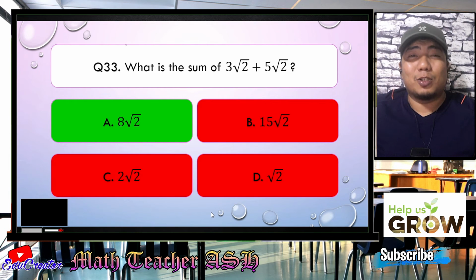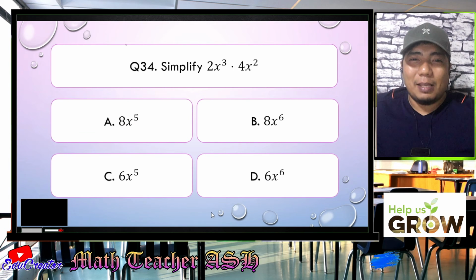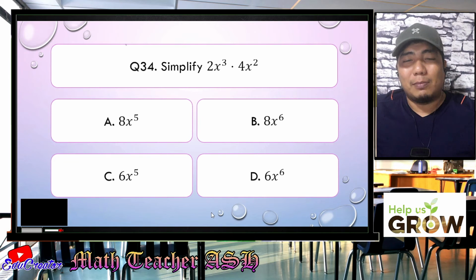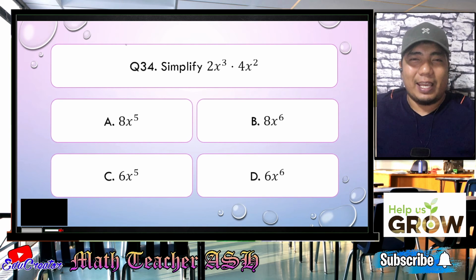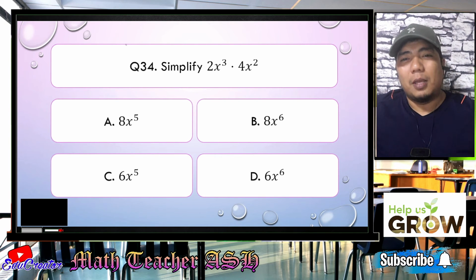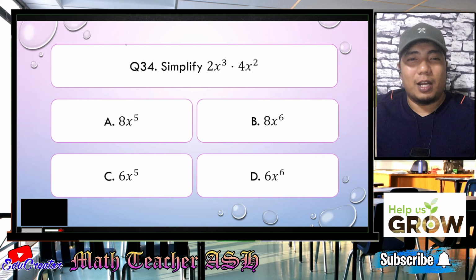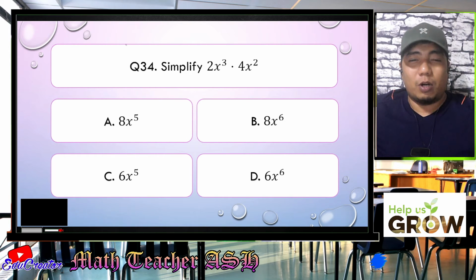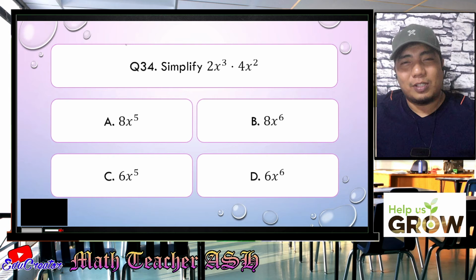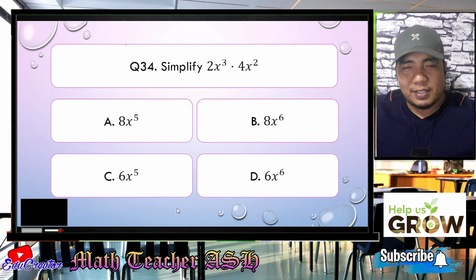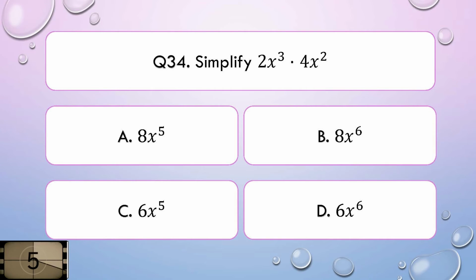So now let us go to question number 34. Simplify 2x cubed times 4x squared. Is it A, 8x to the 5th power, B, 8x to the 6th power, C, 6x to the 5th power, or D, 6x to the 6th power? I'll give you 5 seconds to think about your answer.